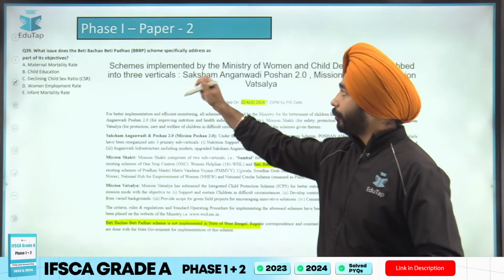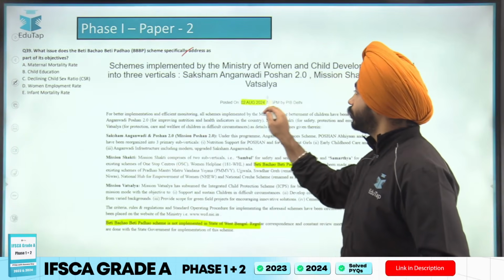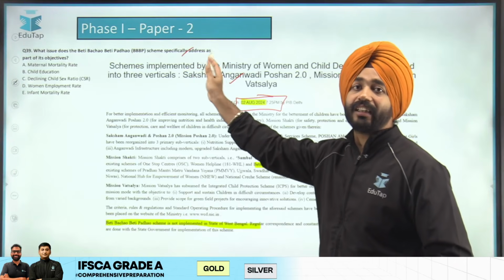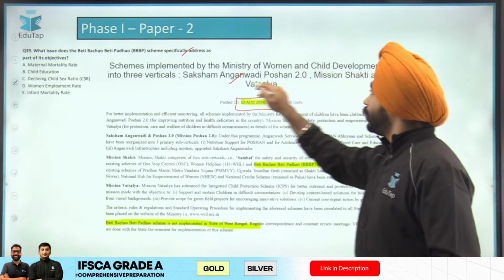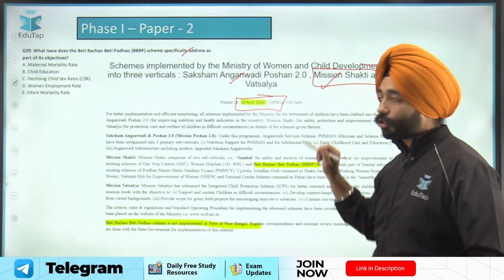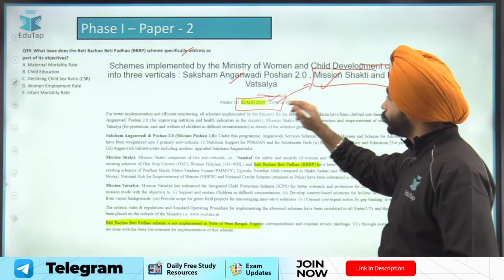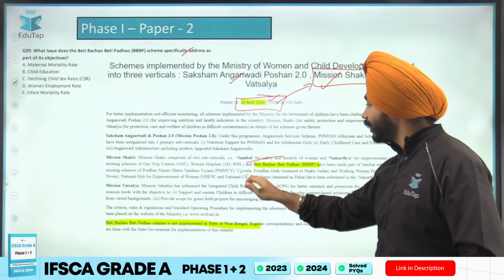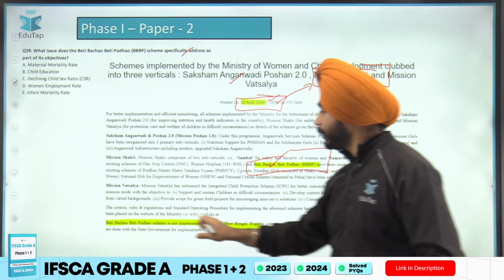Okay, ji? Coming to this question on the Beti Bachao Beti Padhao Yojana, it was actually seen on 2nd of August. It was not directly being seen, but it was indirectly seen in the news. Okay, ji? Because Beti Bachao Beti Padhao is a sub scheme of Mission Shakti. So Mission Shakti was actually seen in the news on 2nd of August, and Beti Bachao Beti Padhao was further seen in that specific article.